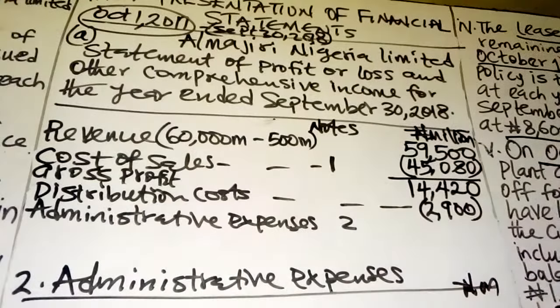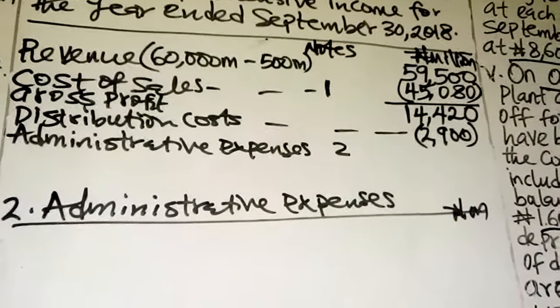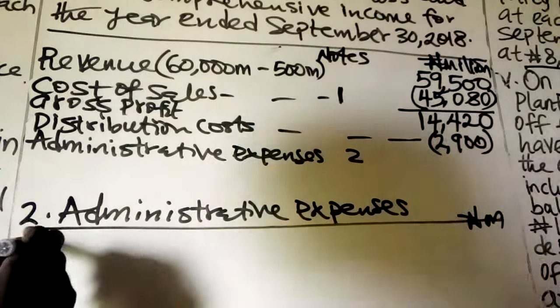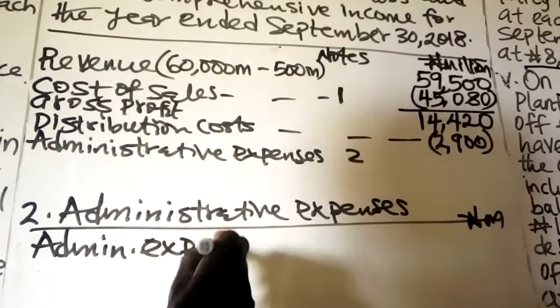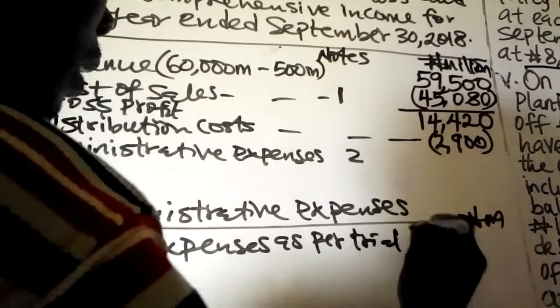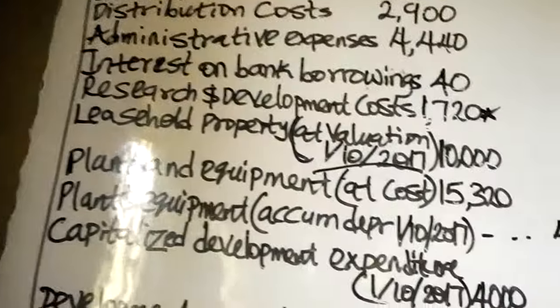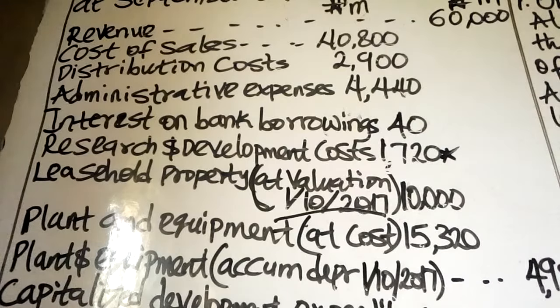You start with the administrative expenses as per trial balance. How much is given as administrative expenses in the trial balance? You are given 4,440.